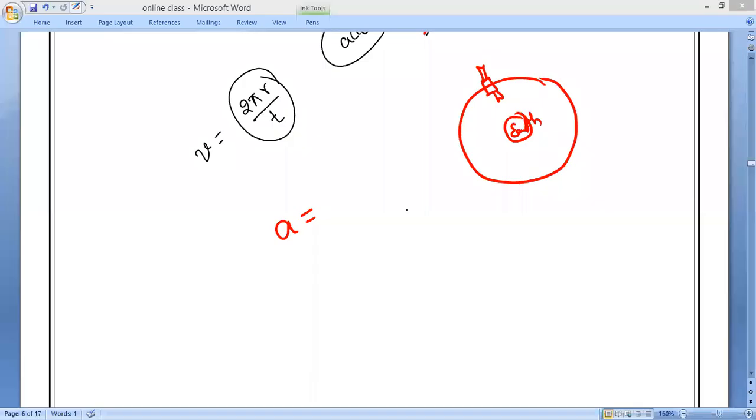Mitakshri? In the first chapter we studied, when the body is in circular motion, as we know, velocity is equal to 2 pi r by t. What is the formula, Mr. Harish? 2 pi r by t. Is it yes or no?